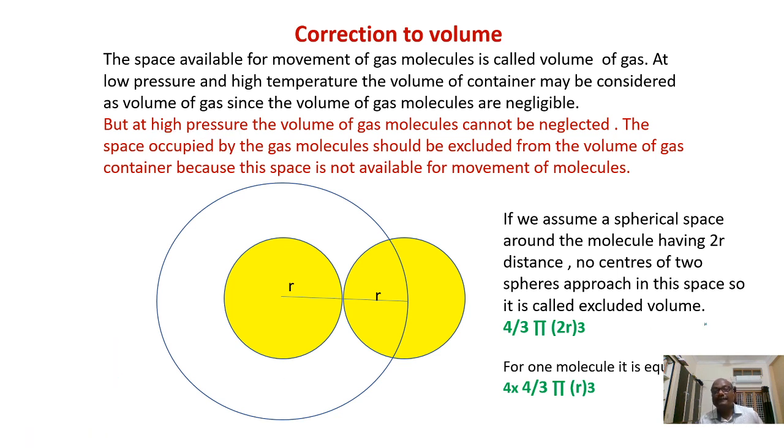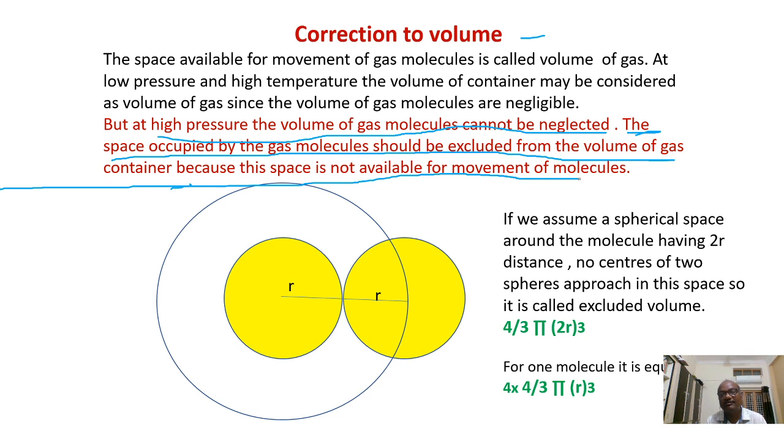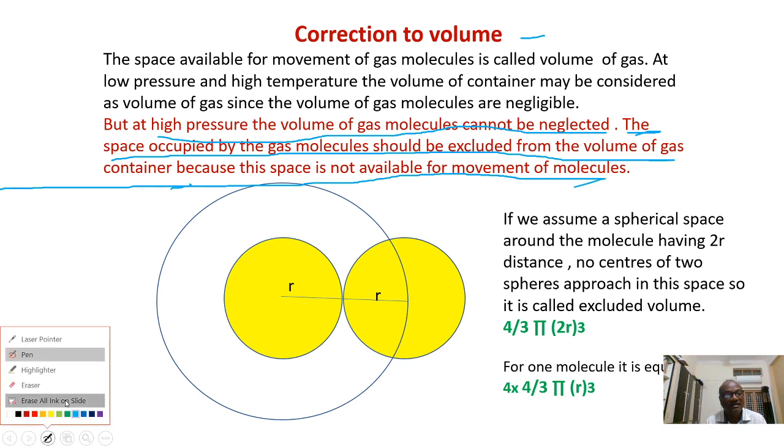Under high pressure, the space occupied by the gas molecules cannot be neglected. Here you can see under high pressure, the volume of the gas molecule cannot be neglected, and the space occupied by the gas molecule should be excluded from the volume of the gas container, because this space is not available for movement of molecules. That is the concept you have to see.